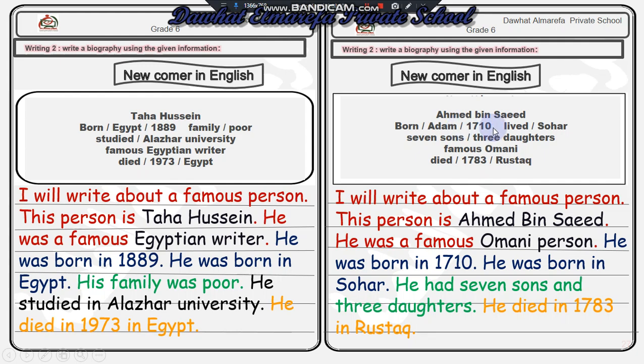He lived in Sohar. He had 7 sons and 3 daughters. He died in 1783 in Rustaq. So all the verbs that we have used in writing these biographies are in the past form, and we use the pronoun he with Ahmed and Taha.